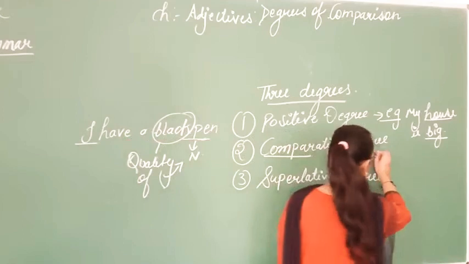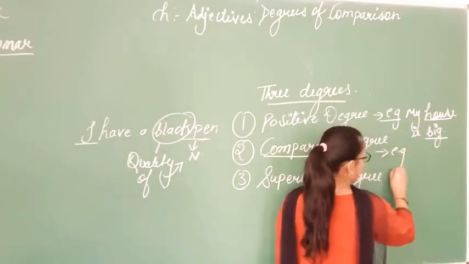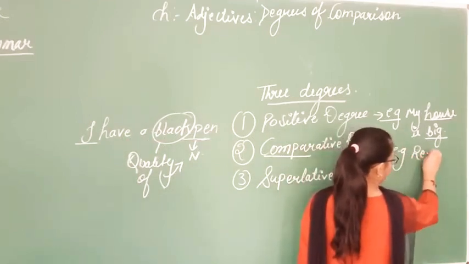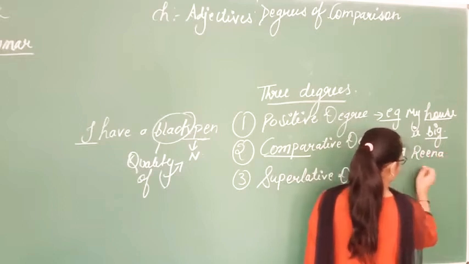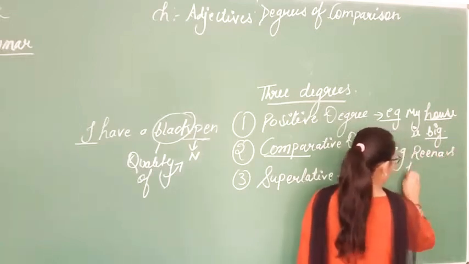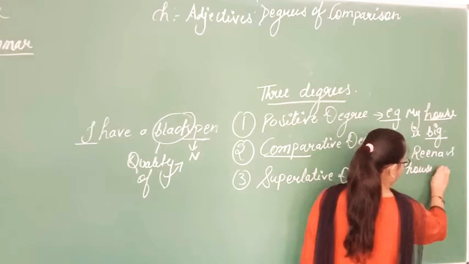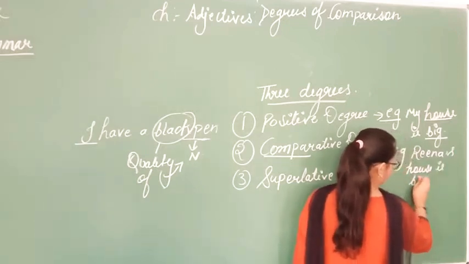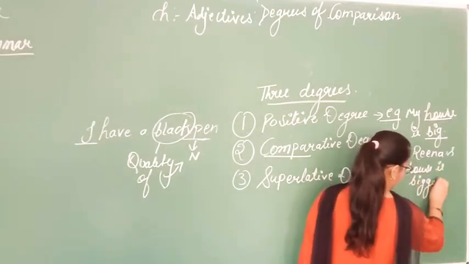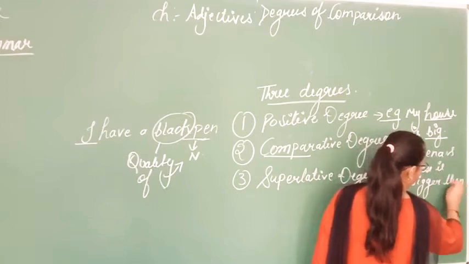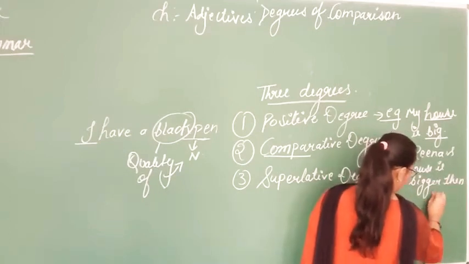A simple example I am writing: Rina's house is bigger than Rohit's.